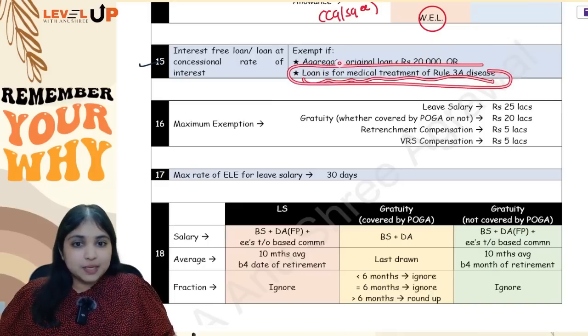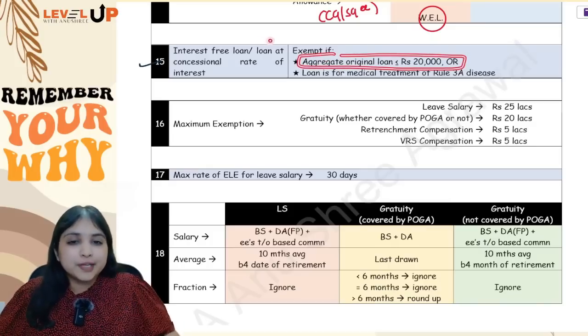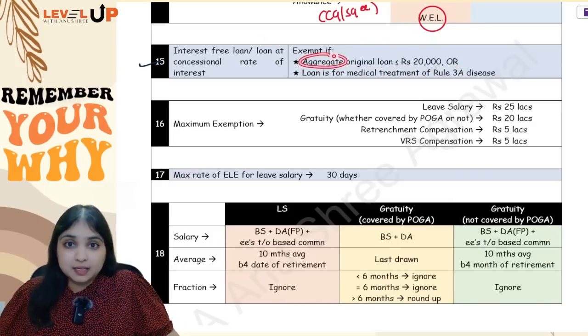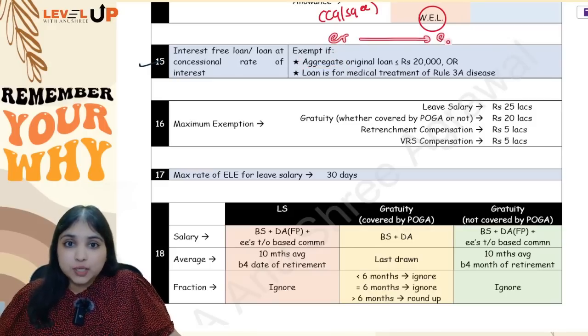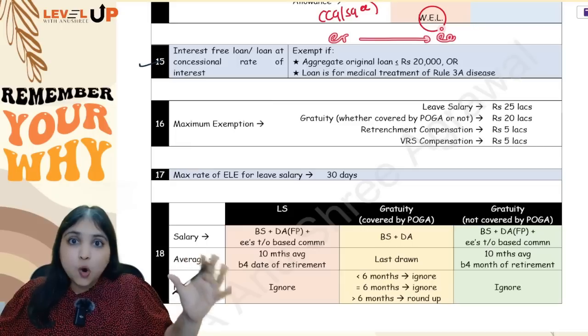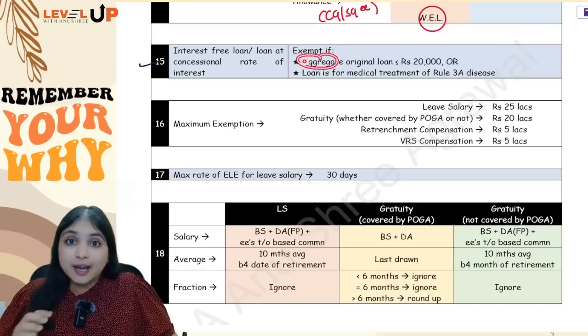See, this point everybody knows. It is this first point where I have some observations for you. Point number 1, we are supposed to look at the aggregate loans, not each loan separately. Like if the employer has given the employee 5 loans, you will see all the 5 loans put together, how much is the loan amount. Okay, so aggregate loan and not separate loan.